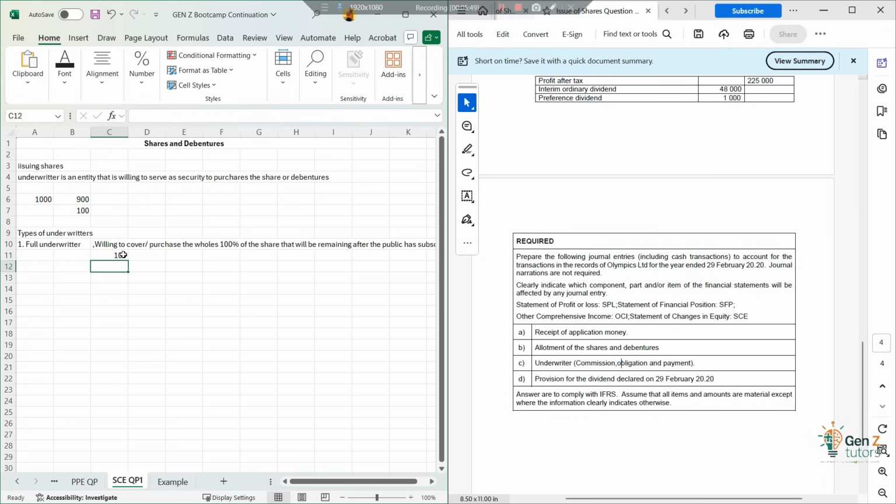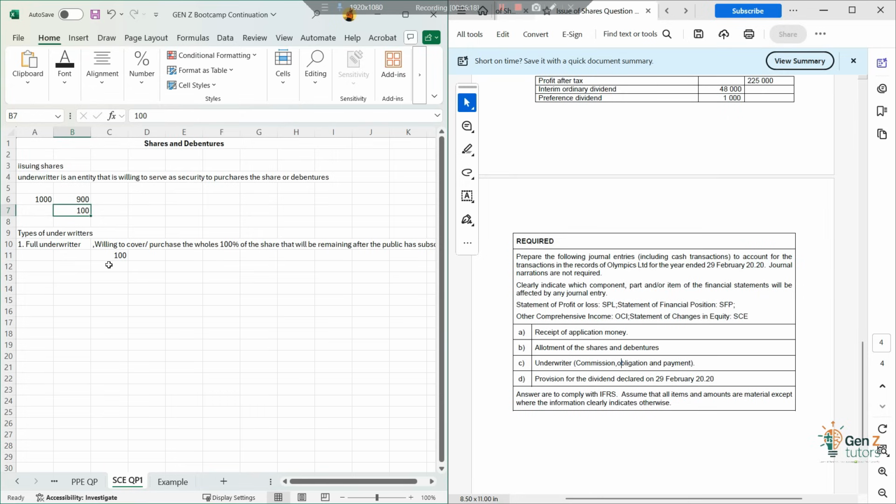Basically, this is the 100 rand that will be reduced from the amount that they will have to pay us, or we have to pay them 100 rand. So we'll just offset the amount eventually. Even if the public ends up buying 900 shares, and then the underwriter actually only purchases 100 shares from us, right? So this will be the situation whereby the underwriter purchases